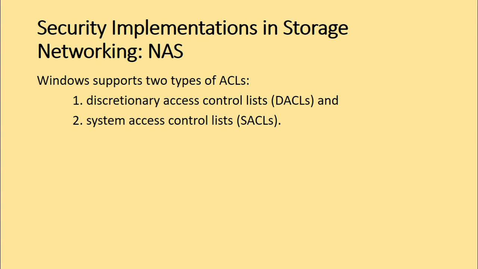So remember, there are two types of access control lists in Windows. While it's used for NAS file sharing, the first one we have is the discretionary access control list, which determines the access control, and the second type is the system access control list, which determines what accesses need to be audited if at all auditing is required.